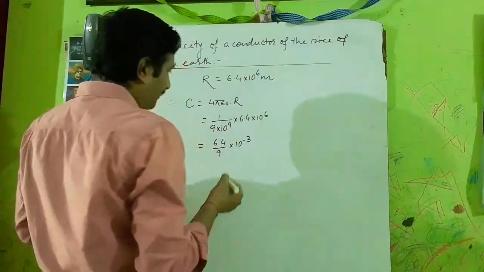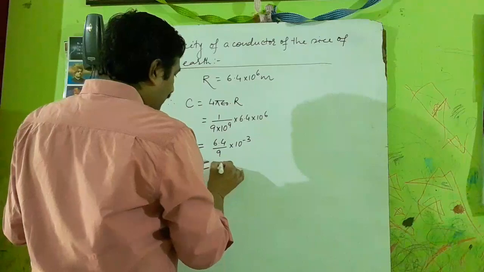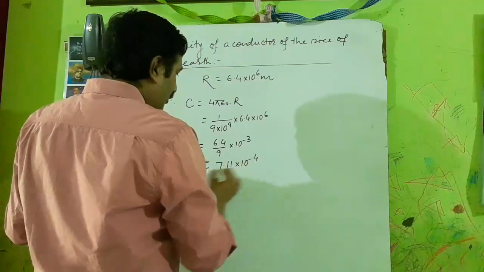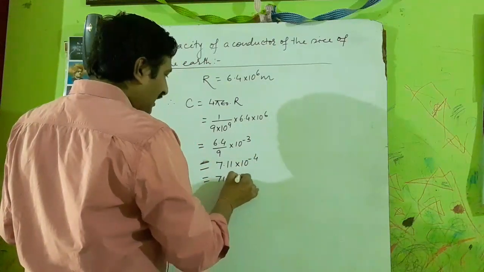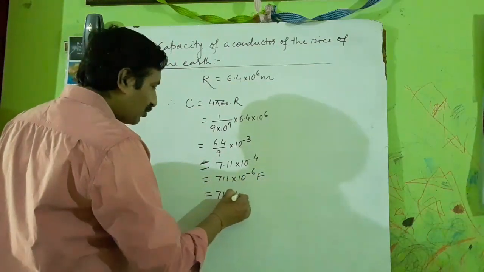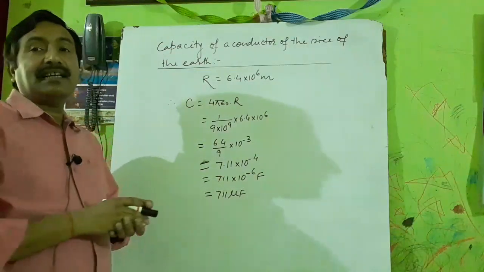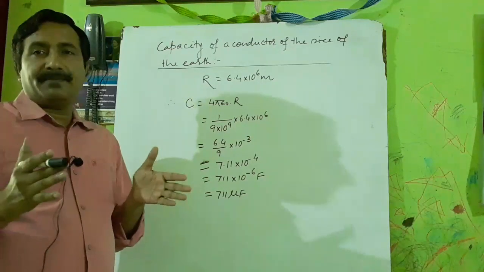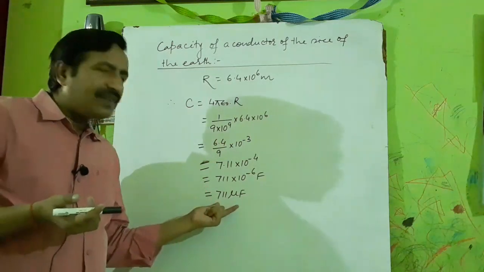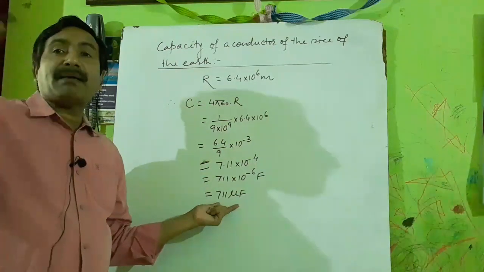If we divide it, we will get 7.11 into 10 power minus 4, which is equal to 711 into 10 power minus 6 farad, and it can be expressed as 711 microfarad because 10 power minus 6 is micro. You see, even if the conductor is as big as the earth, its capacity is very, very small. 711 into 10 power minus 6.